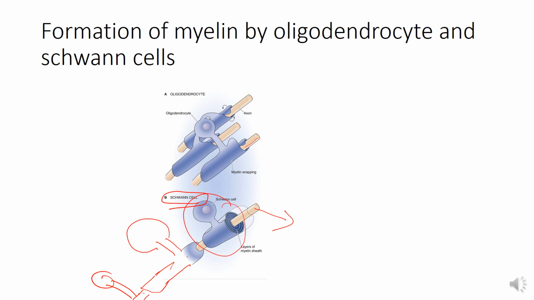Therefore, the longer the axon, the greater the number of Schwann cells employed. Each Schwann cell extends its plasma membrane, which spirals around the axon, and the lipids and proteins of the plasmalemma give rise to the myelin sheath.